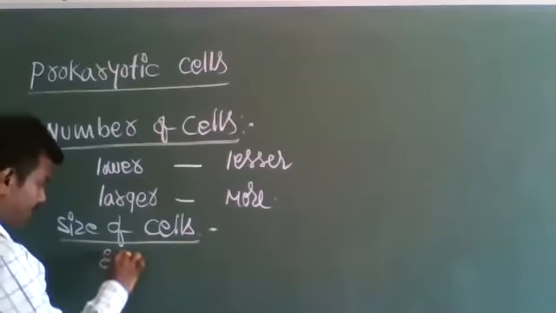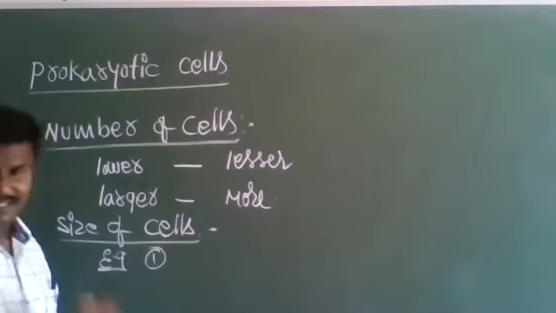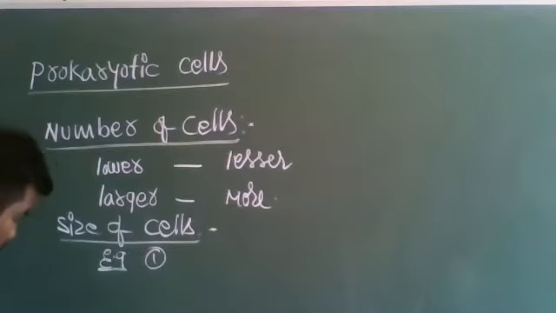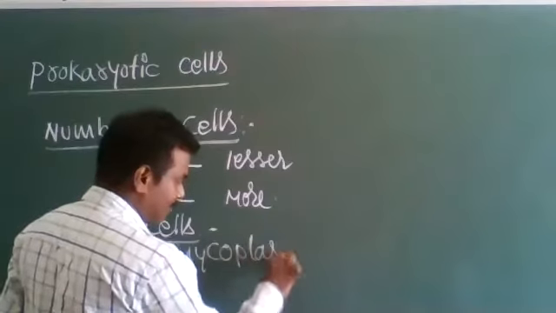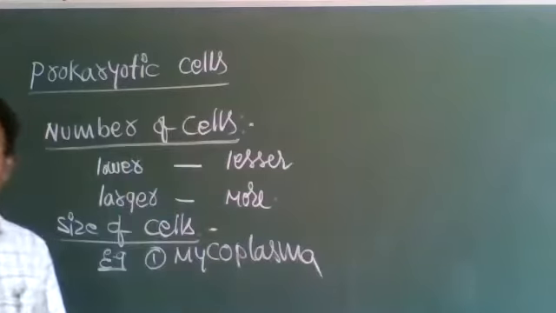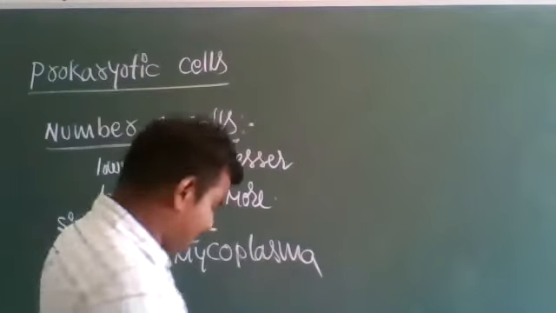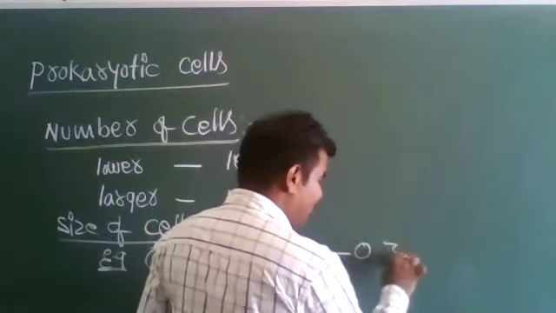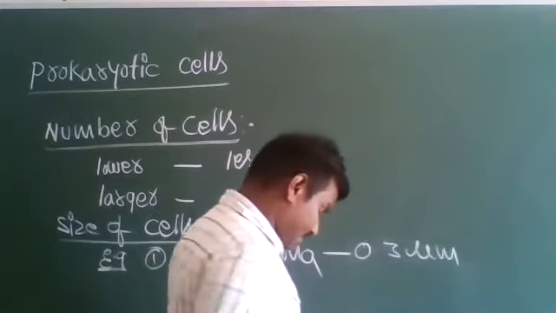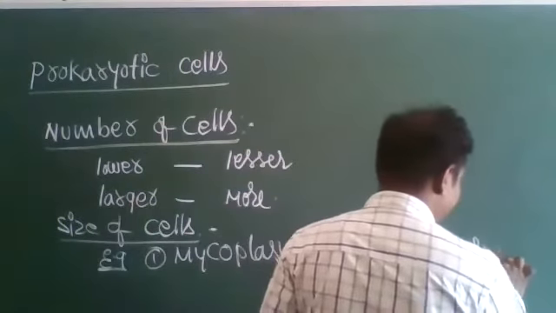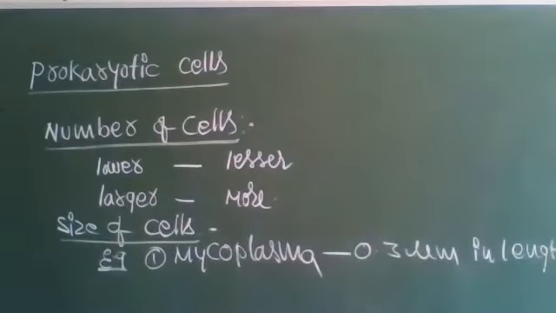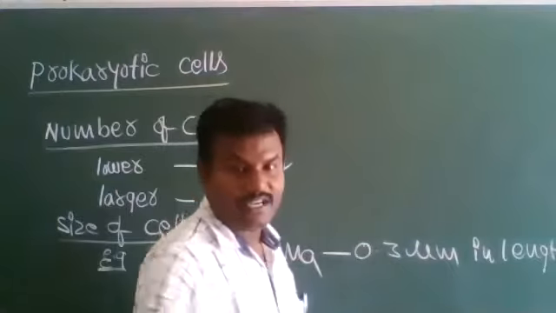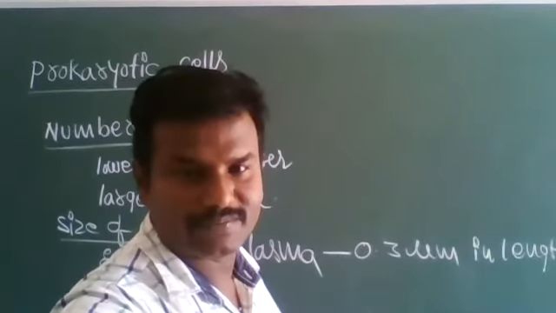For example, mycoplasma. In the mycoplasma, the cell size is 0.3 micrometers in length.